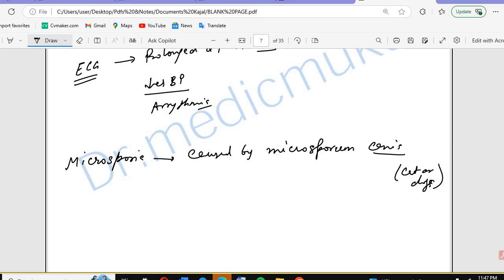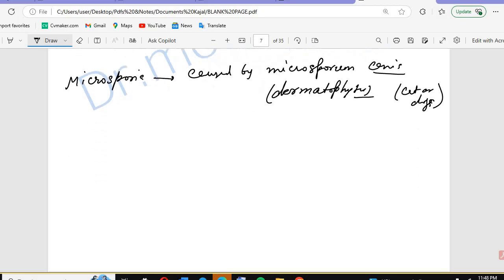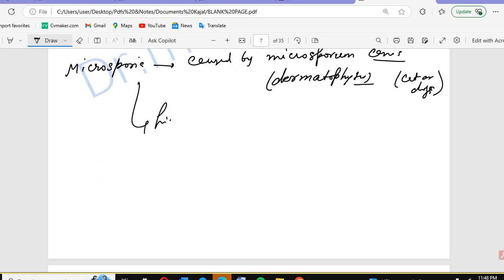Which category does it belong to? The dermatophytes. It is highly contagious and usually seen in children.